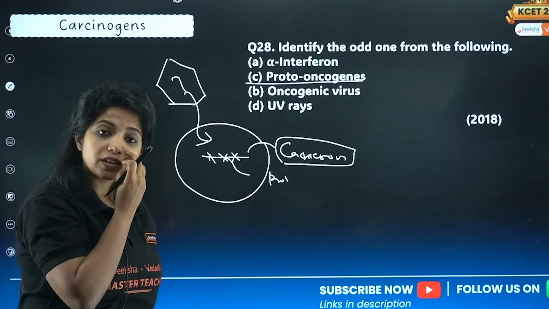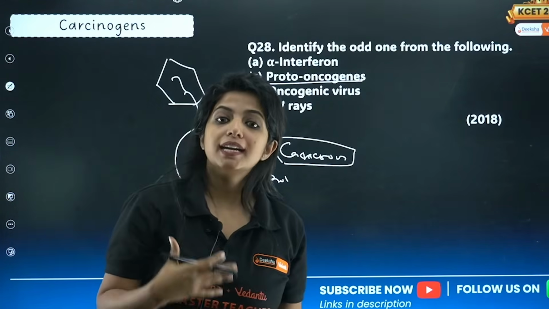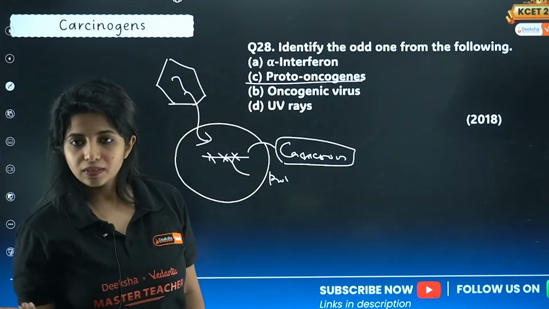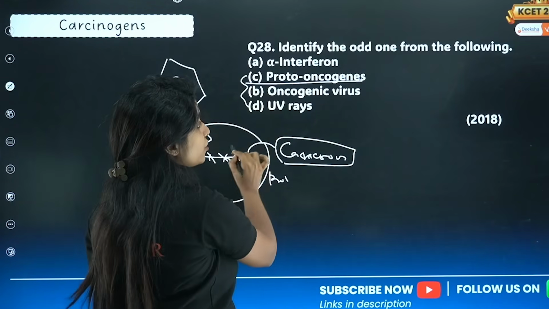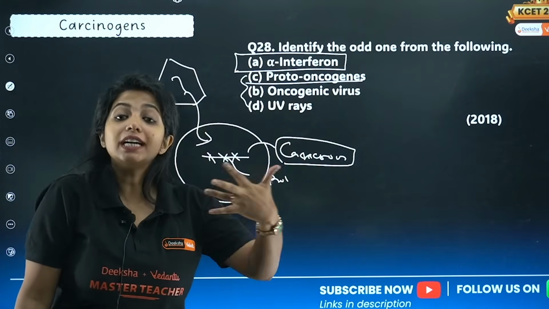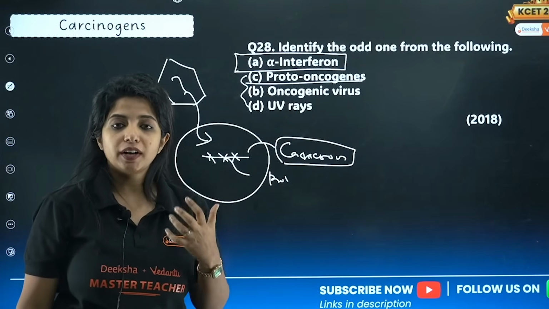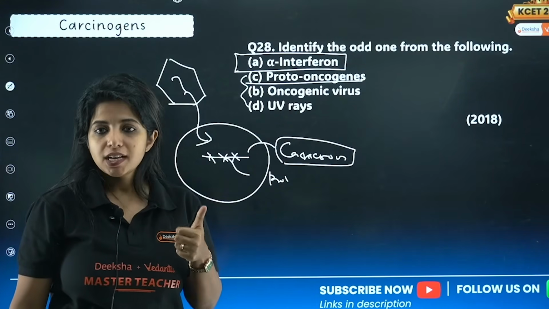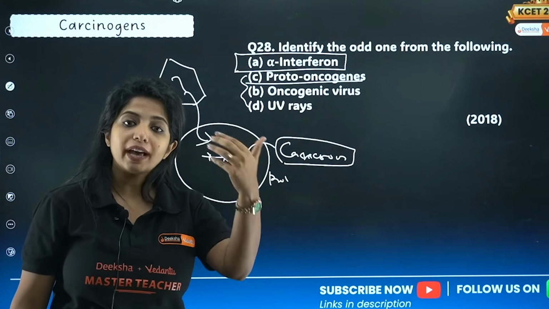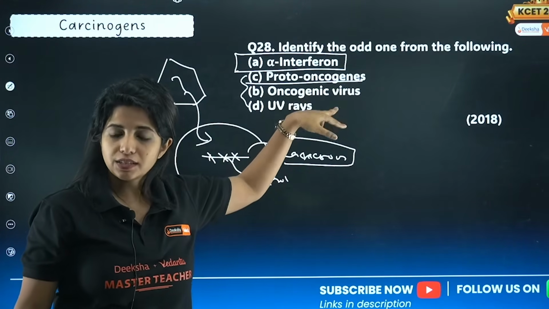So oncogenic virus. UV rays also is a physical carcinogen. It can cause a change in the DNA causing cancer. So all of them are carcinogens. Alpha interferon is something used to treat cancer. It is a biological response modifier. It increases our immunity. So alpha interferon is given to cancer patients for increasing their immunity. That is totally different.